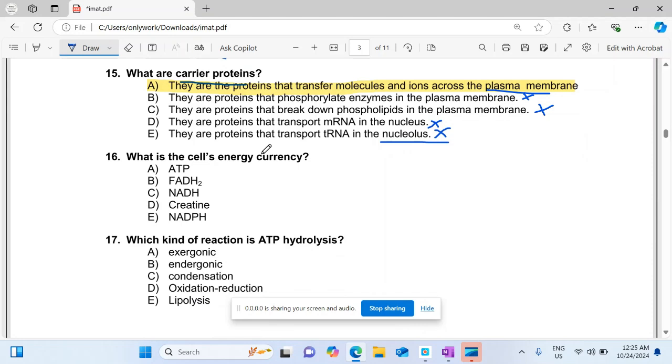What is the cell's energy currency? ATP is the only cell energy currency. FADH2 and NADH2 are both dinucleotides.